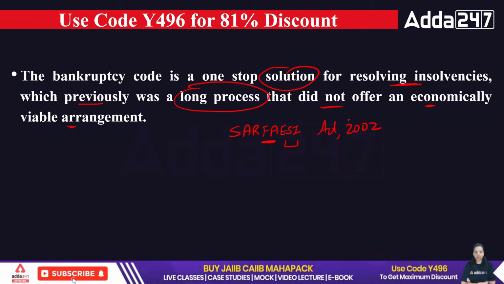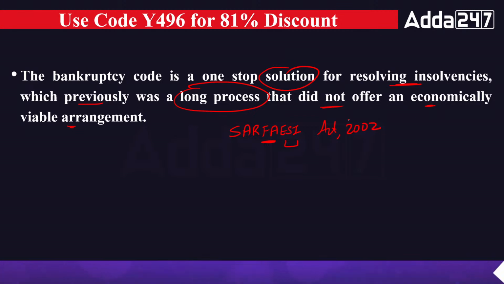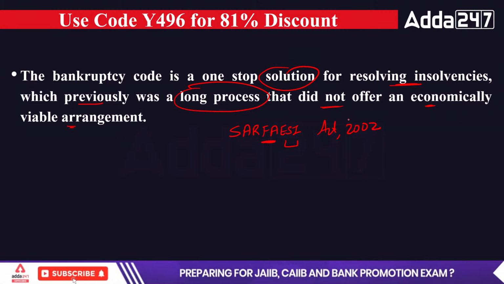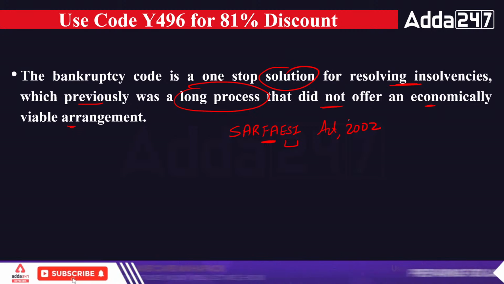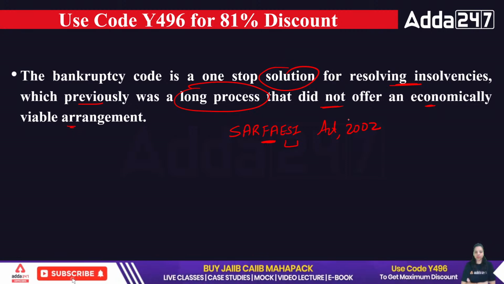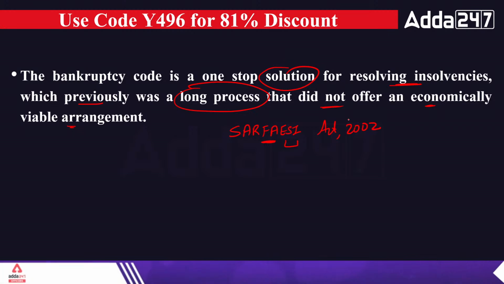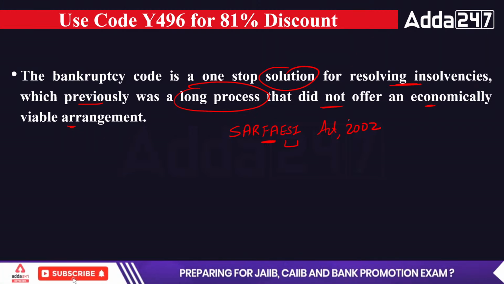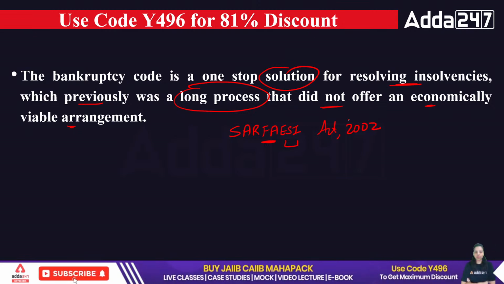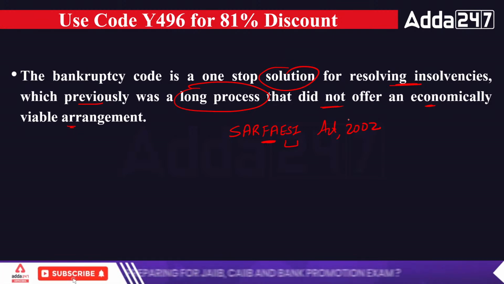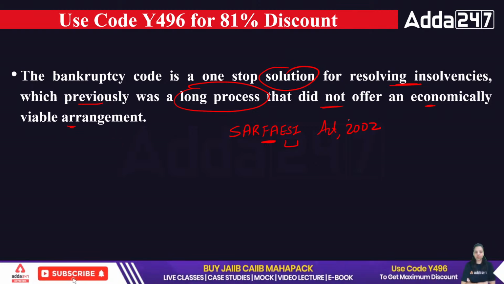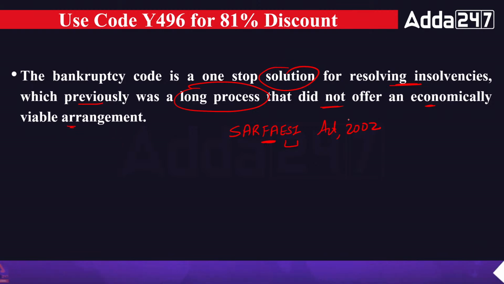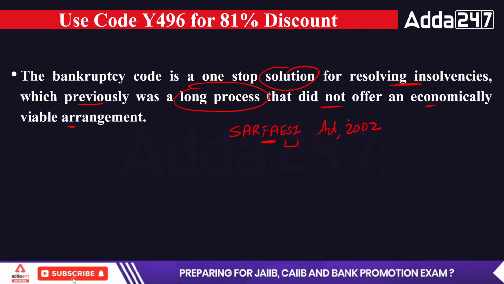But under the SARFAESI Act, it took so many years to recover the money, and the loss had to be faced by banks and financial institutions. The more time it takes to recover the loan from the market, the more banks face credit risk, financial risk, or liquidity risk. They have to take loans from the Reserve Bank of India to perform their day-to-day transactions because the customer has not returned their loan. That's why the bankruptcy code has been introduced, to provide a faster way to recover the NPAs of banks and financial institutions.